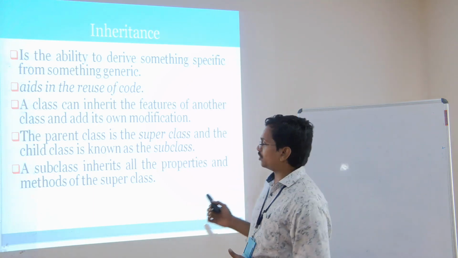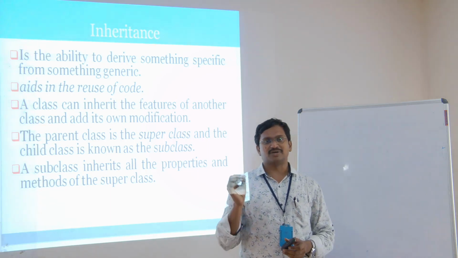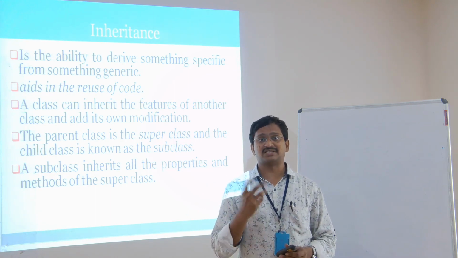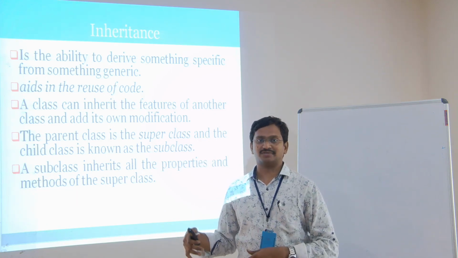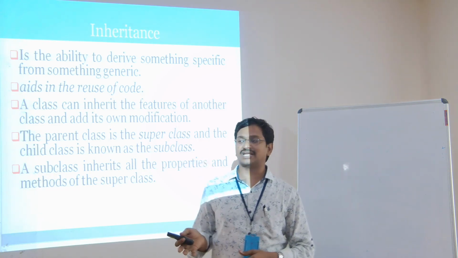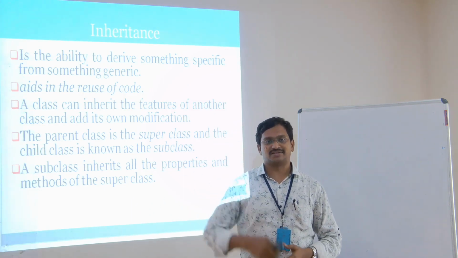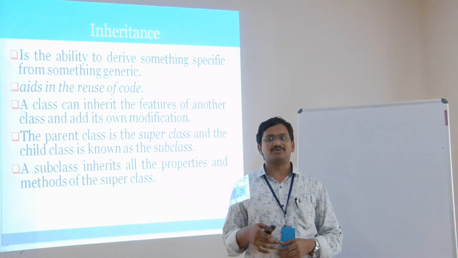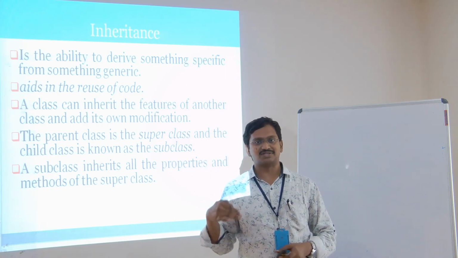And a subclass inherits all the properties and methods of the superclass. Not only the properties or variables, we can also acquire methods of the parent. So whatever operations the parent is doing, the child will be doing. Generally people say you're just doing like your father or like your mother. It is just because we have acquired the properties of our parent. Whatever operations the parents do, similarly the child will do, just like how father or mother behaves.